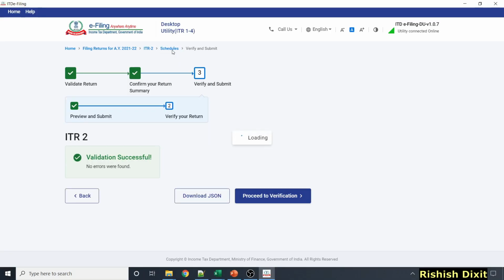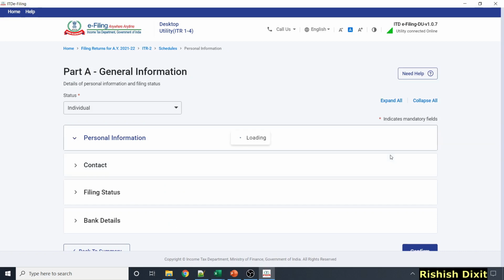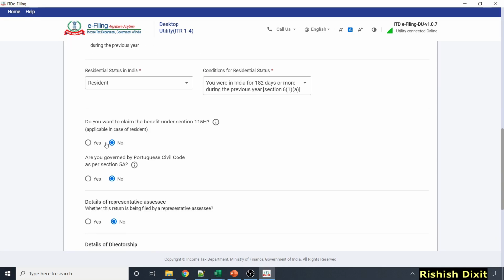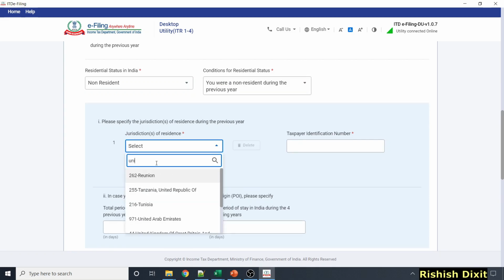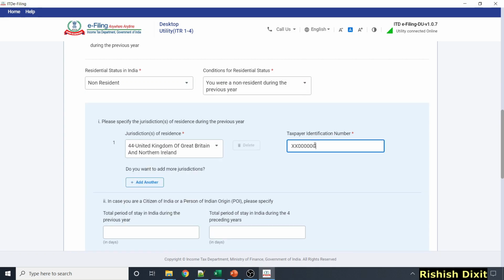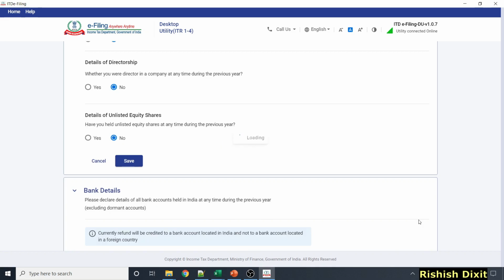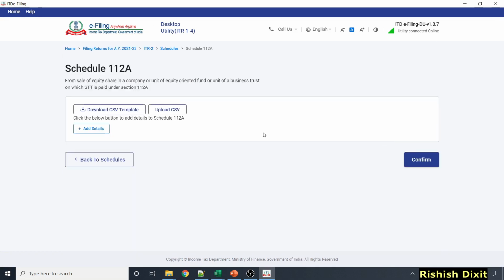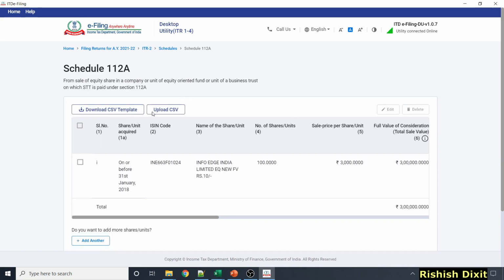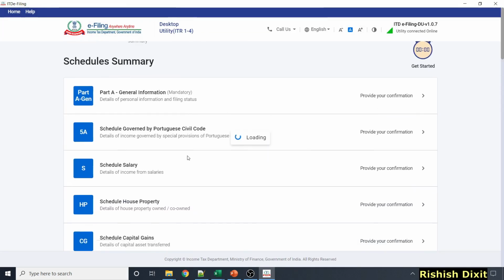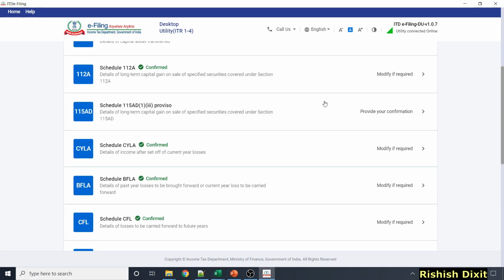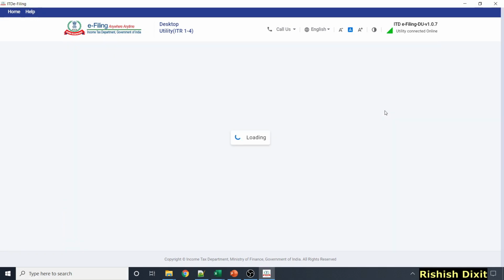Let me go here again, Schedules, in Part A General Information. Let me again do this by selecting non-resident, and then click here on Confirm. Now let me remove data from Schedule 112A. Just click here and delete. Yes, I can also deselect this Schedule 112A, and now I can go in Schedule 115AD 1/3 proviso.